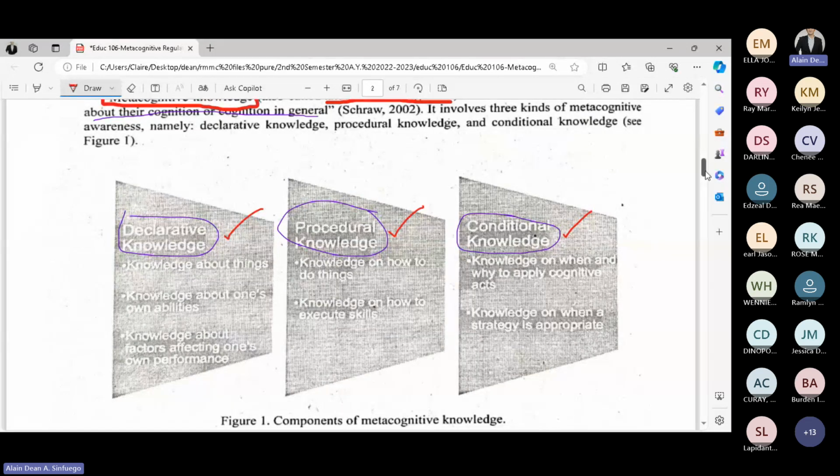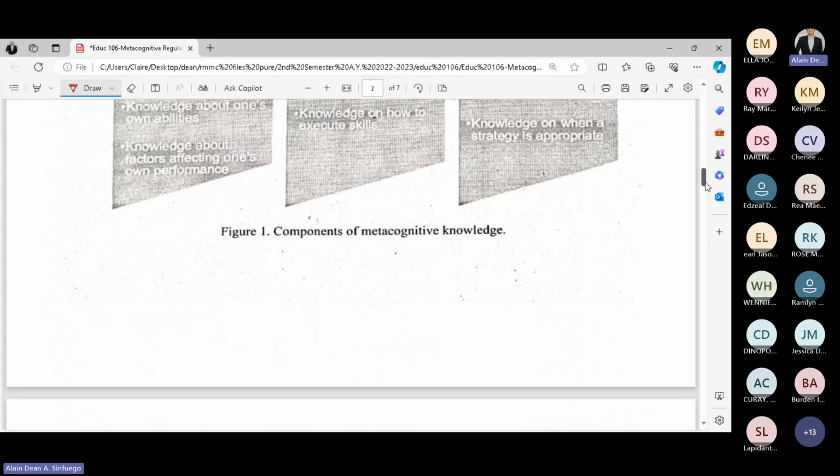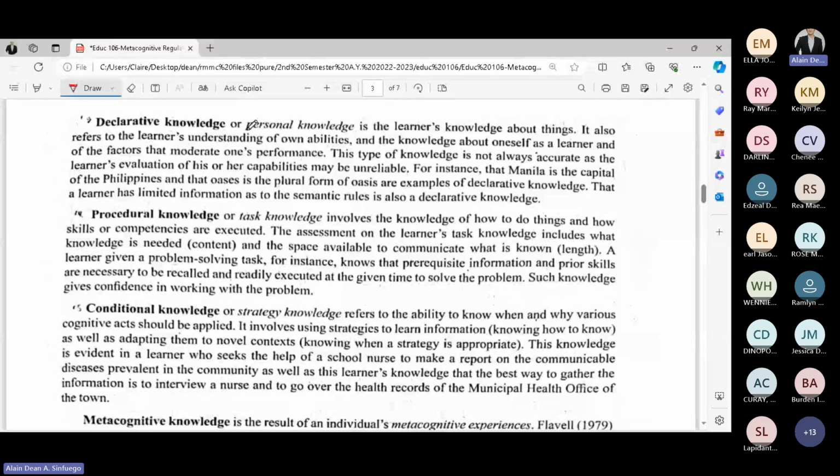Sir, what is declarative? What is procedural? What is conditional? Now, when we say declarative, also known as personal knowledge, it is actually the learner's knowledge about things. Also, it refers to the learner's understanding of his or her own abilities, knowledge about oneself as a learner, and the factors that moderate one's performance. So that is what encapsulates declarative knowledge about things.